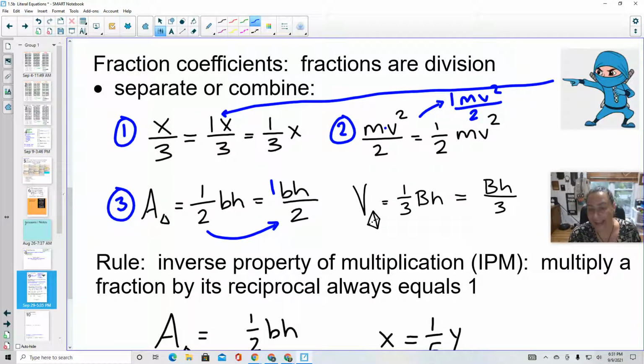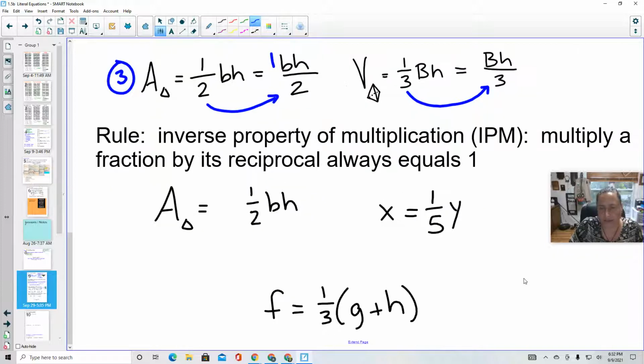The volume of a triangular pyramid is 1/3 the area of the base. That's why it's actually a capital B there, times whatever its height is. But I can take that 1/3 and turn it into a denominator. 1/3 base times height is the same as base times height divided by 3. So recognizing those fraction coefficients are really helpful when you rearrange literal equations. All right, last one. Please hit pause. Copy this down. We're going to work these 3 problems, so make sure you leave a little bit of space.